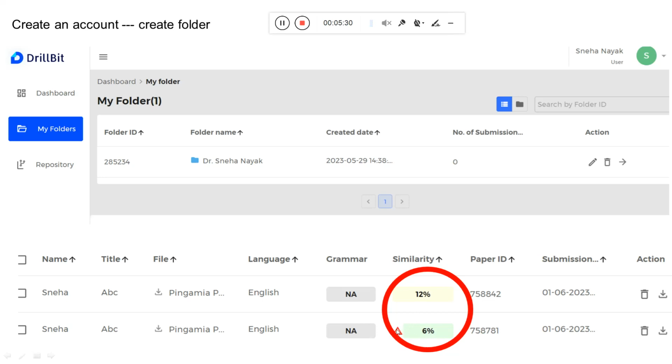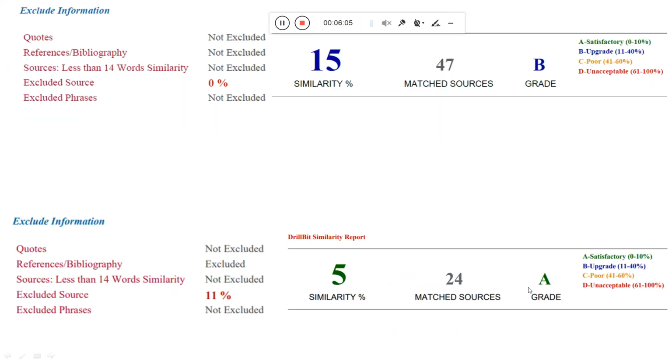The mistake was that I included the manuscript with the references, and in the settings I had mentioned exclude bibliography. If you do something like that, you will get this error message. But if you remove those references from the document, upload it again and give the same settings, that is exclude bibliography, you will get the proper result without any error symbol. So this is the error that I made, and that's how I learned. When you make some errors, there is definitely learning, and that is how you can improve yourself.